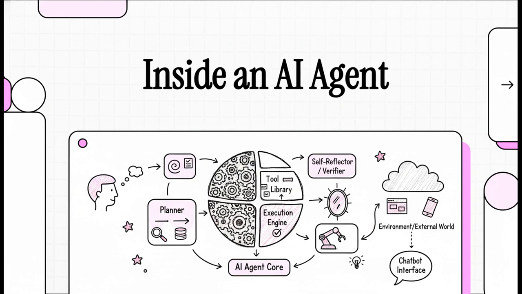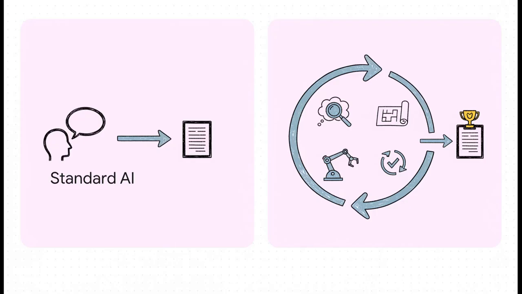autonomous systems actually work. Right off the bat, the biggest difference is the process. A standard AI, like your typical chatbot, works in a straight line. You give it an input, it gives you an output. Simple. But an agentic AI operates in a loop. It takes your input, but then it stops to interpret it, create a plan, act on that plan, and this is the crucial part, it verifies its own results before it even thinks about giving you an output. It's this continuous cycle of thinking, doing, and checking that changes everything.